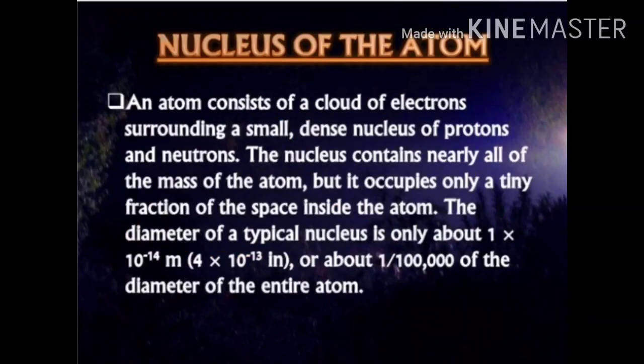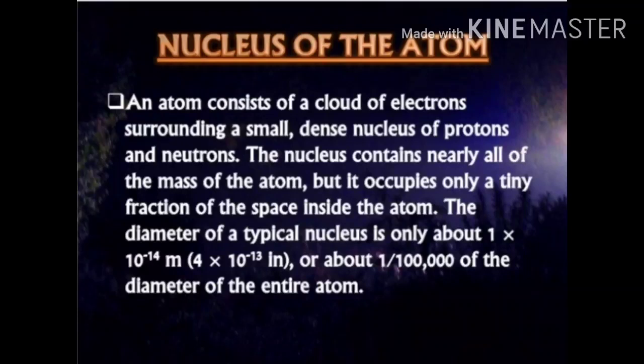The atom is divided into two parts, and its central part is known as the nucleus, which is defined as the dense part, and it consists of protons and neutrons. The nucleus contains nearly all the mass of the atom, but it occupies only a small space of the atom and is present inside the atom.